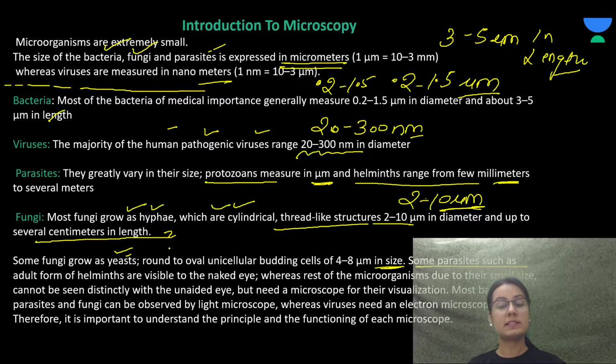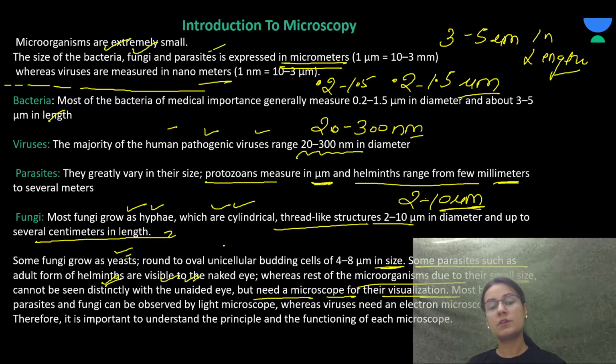Some parasites, such as the adult form of helminths, are visible to the naked eye, whereas the rest of the microorganisms, due to their small size, cannot be seen distinctly with the unaided eye but need a microscope for their visualization. Most bacteria, parasites, and fungi can be observed by the light microscope, whereas viruses need an electron microscope.